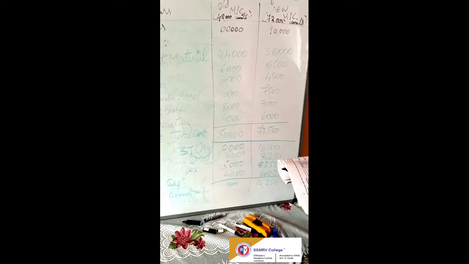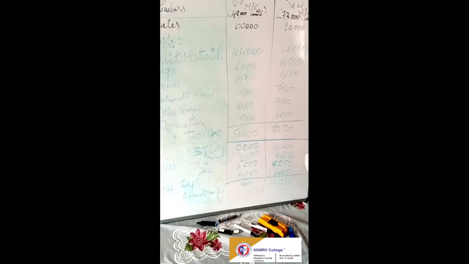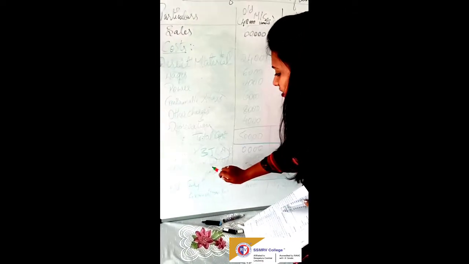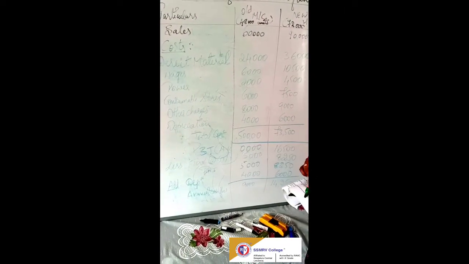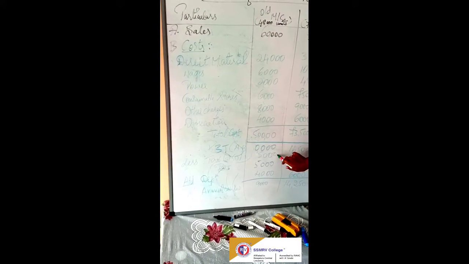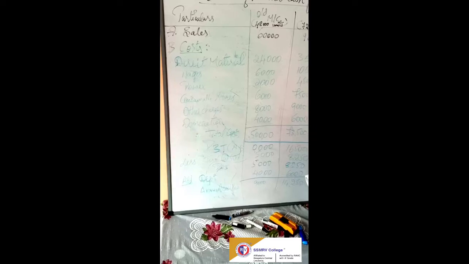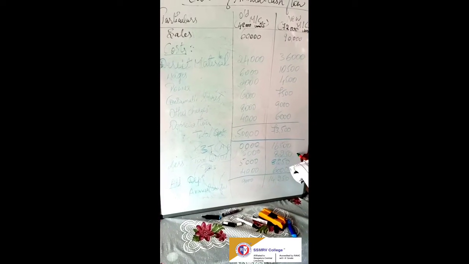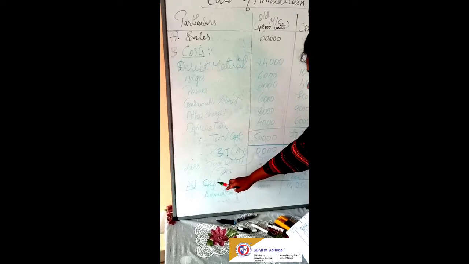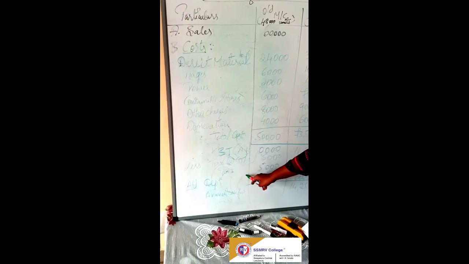90,000 minus 73,500 is 16,500. So next we have to deduct tax. Tax is already given in the question. It is 50%. So 10,000 into 50% is 5,000. 16,500 into 50% is 8,250. And the same would remain. So now it will become profit after tax, PAT, profit after tax.